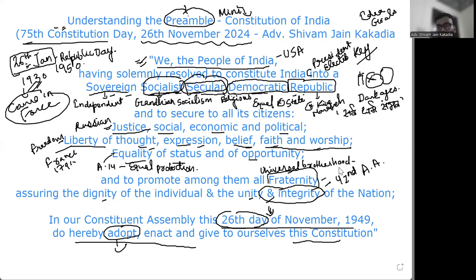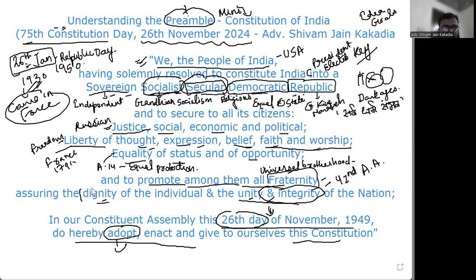The feeling of commonality, the feeling of brotherhood. This is also the ultimate. If you see, in promoting justice, liberty, equality, you're ultimately leading to this fraternity, assuring the dignity of the individual and the unity and integrity of the nation.